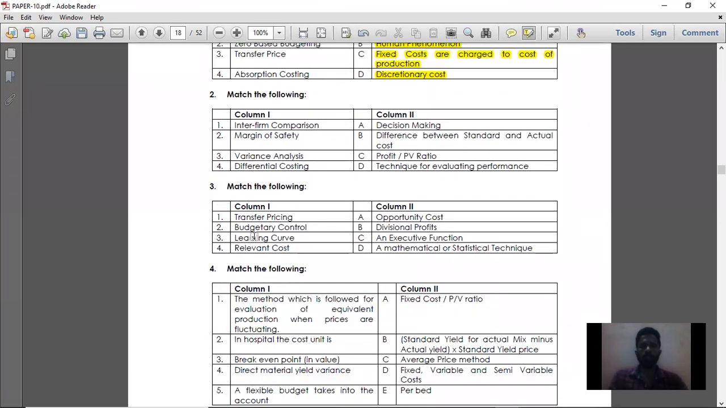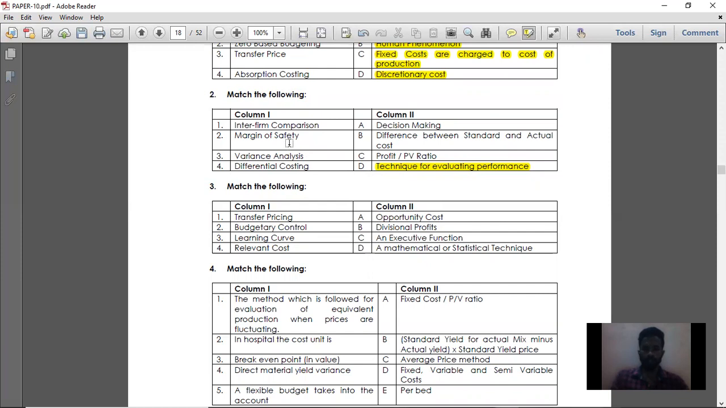Next, question number 2. Check the first point. Interfirm comparison. When you are doing interfirm comparison, it is nothing but comparing the firms. That is the technique for evaluating the performance of the particular firm. So interfirm comparison is nothing but a technique which is used to evaluate the performance of the firm. So for question number 1, the option is option D, technique for evaluating performance.